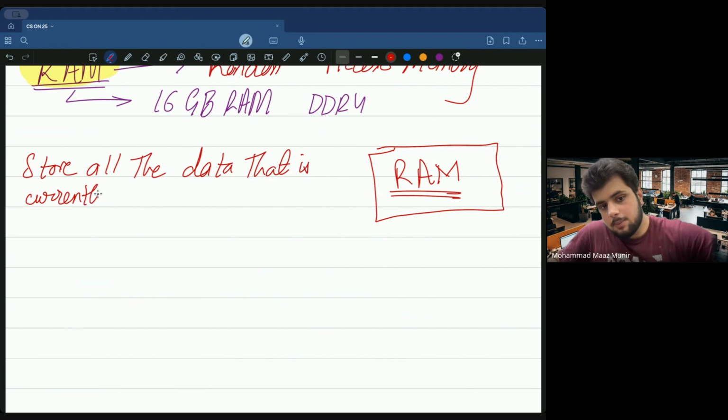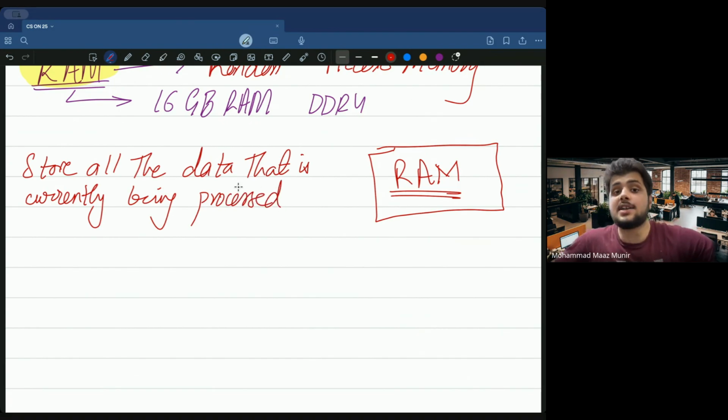Currently being processed. So if you ever open the task manager on your computer, or if you're on a Mac, then on it you get, let me open it up. No, it's not like a memory card. RAM is a type of memory placed within the computer. It's not a part of the CPU. Okay, this is not in the CPU.